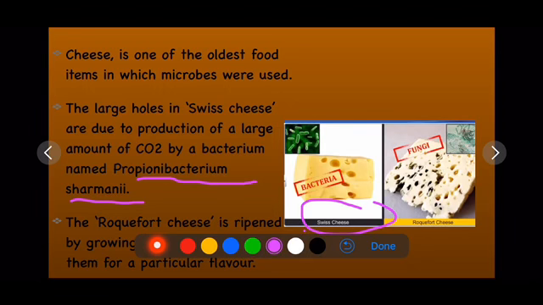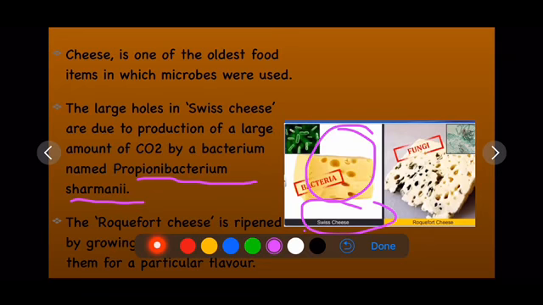And why are these holes formed? These holes are formed due to the production of carbon dioxide, because here the fermentation is done, right? So these big holes are produced, and this Swiss cheese is produced with the help of one bacterium, which is Propionibacterium shermani. This is very important for your examination for a 1 mark question.